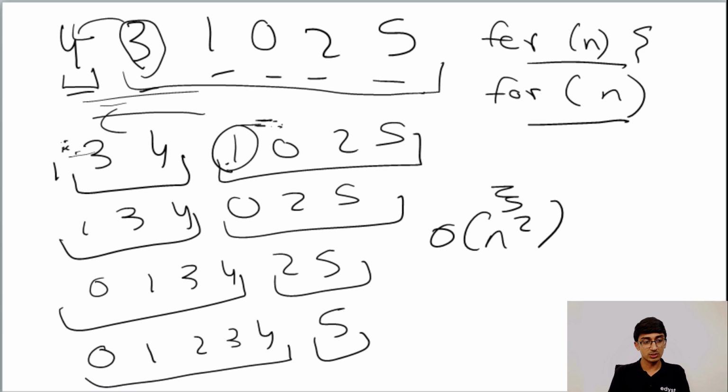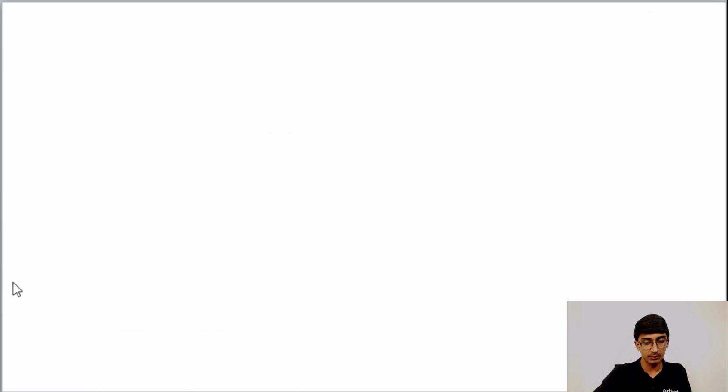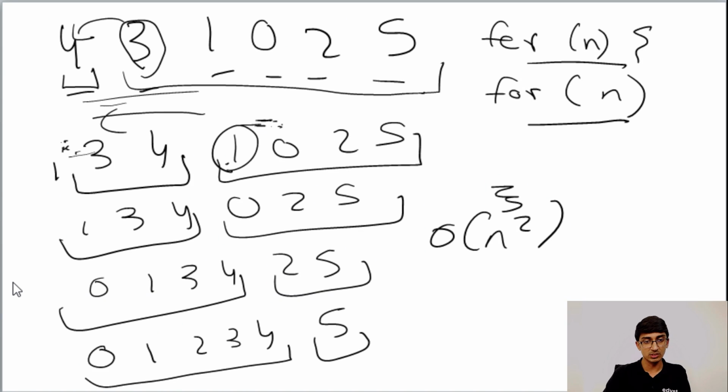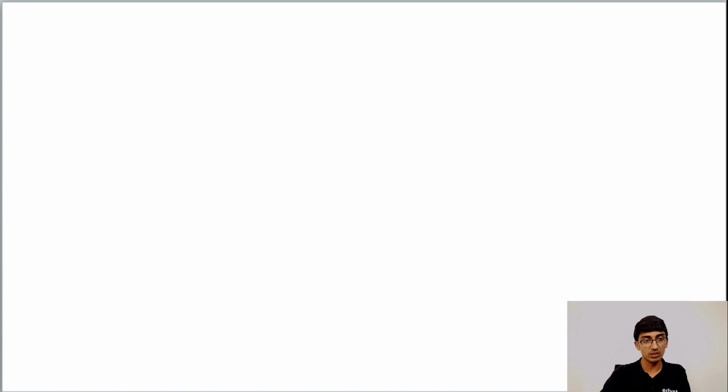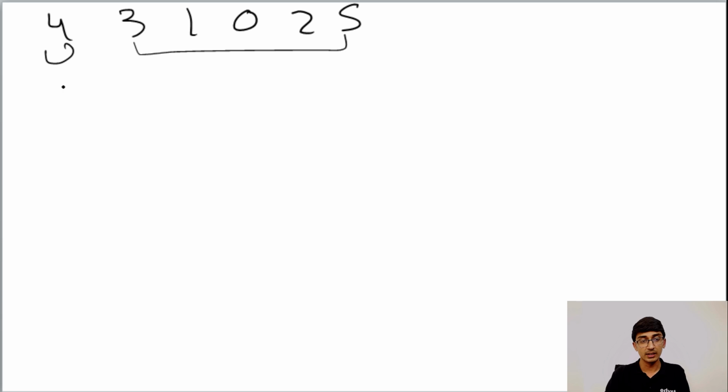The last one, let's look at selection sort. The way selection sort works is, again, let's take the same example that we had last time, 4 3 1 0 2 5. Selection sort works as the name says: you select the minimum of the array and always try to bring it to the start. It also has a sorted and an unsorted part, right? So this is the sorted part.